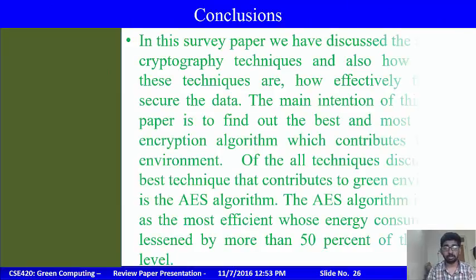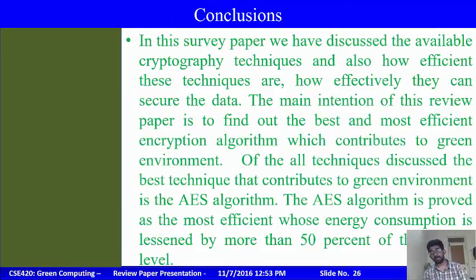Conclusion. In this survey paper, we have discussed the available cryptography techniques and how efficient these techniques are and how efficiently they can secure the data. The main intention of this review paper is to find out the best and the most efficient encryption algorithm which contributes to the green environment.